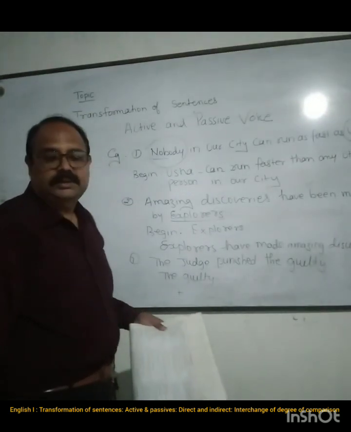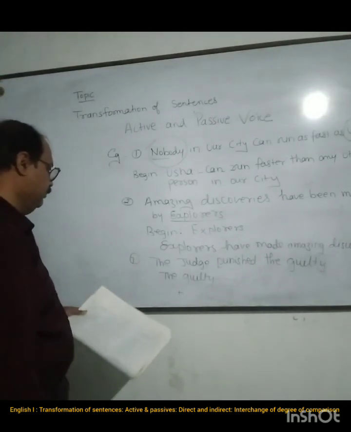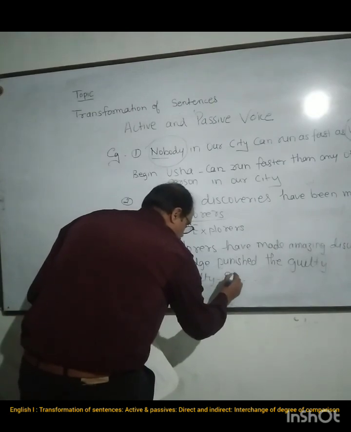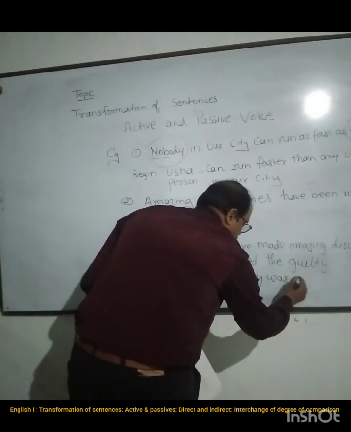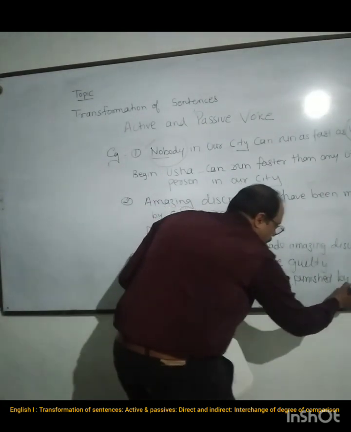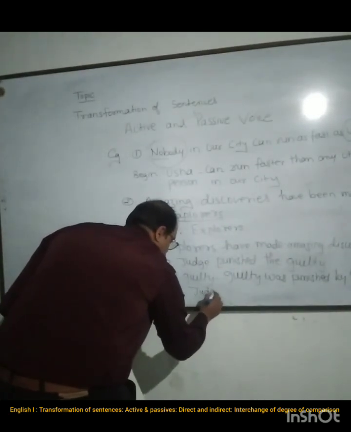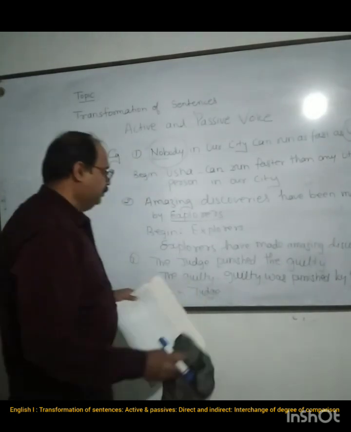This sentence is very simple. The judge punished the guilty. The guilty was punished by the judge.